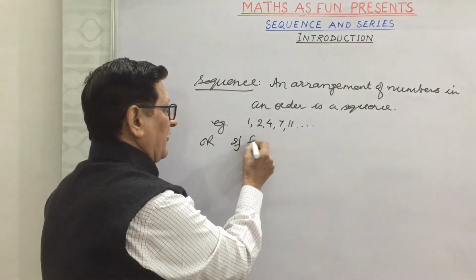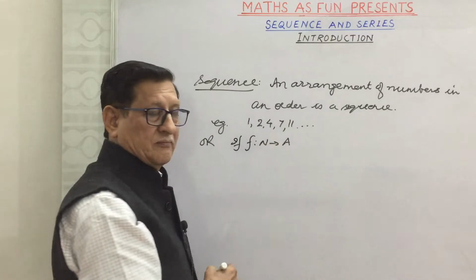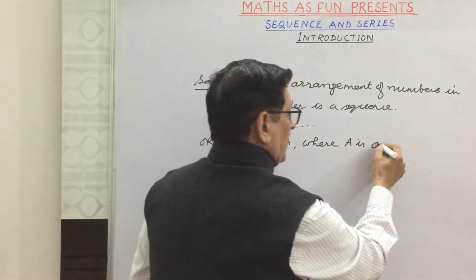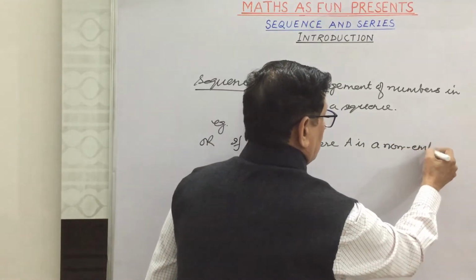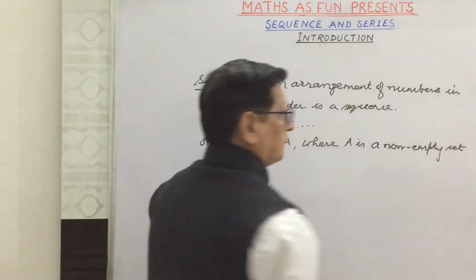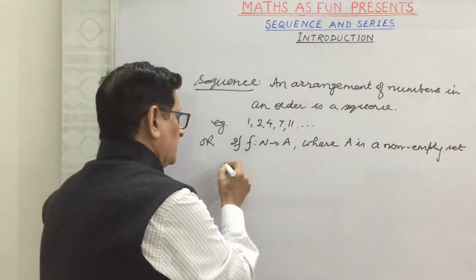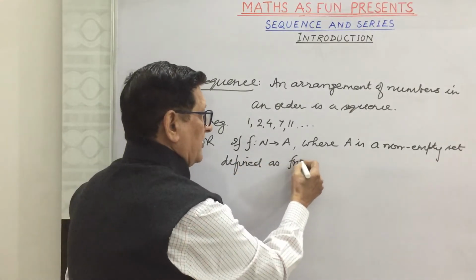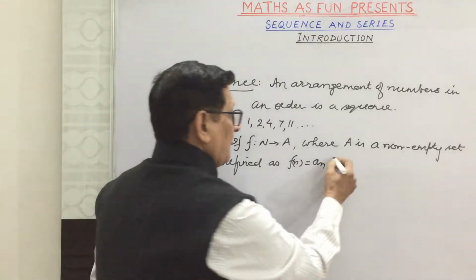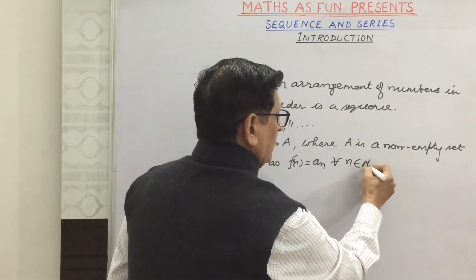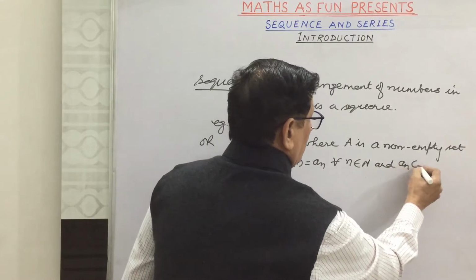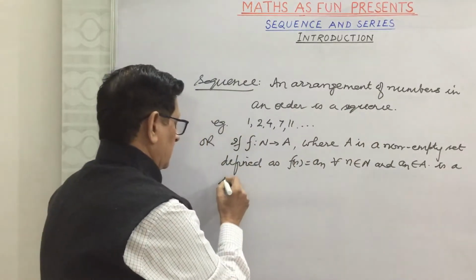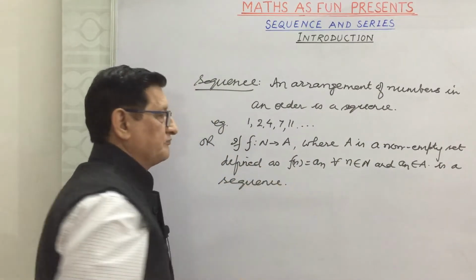We can write if f is a function from N to A, where A is a non-empty set, defined as f(n) is equal to An, for every n belonging to N and An belongs to A, is a sequence.